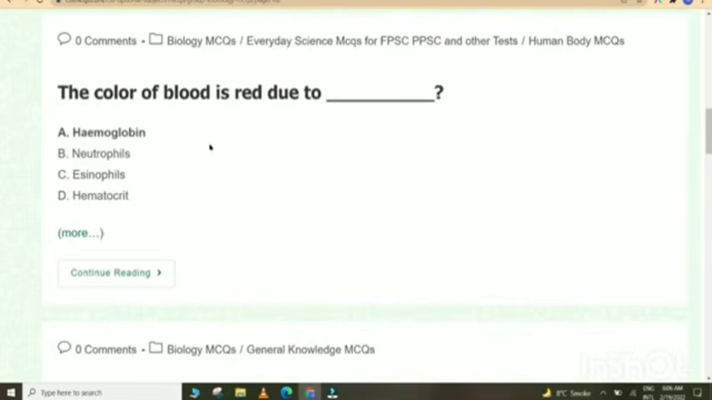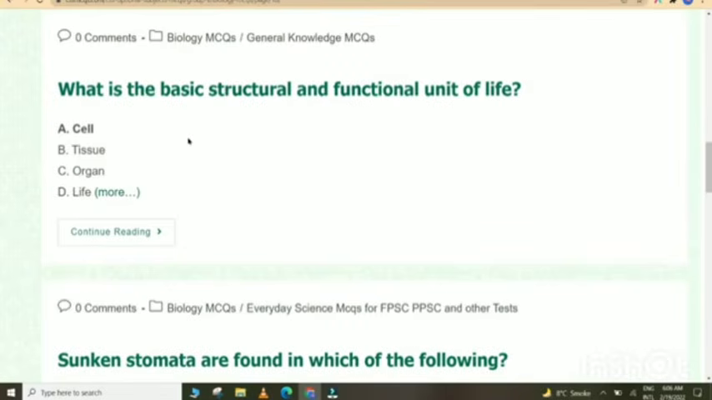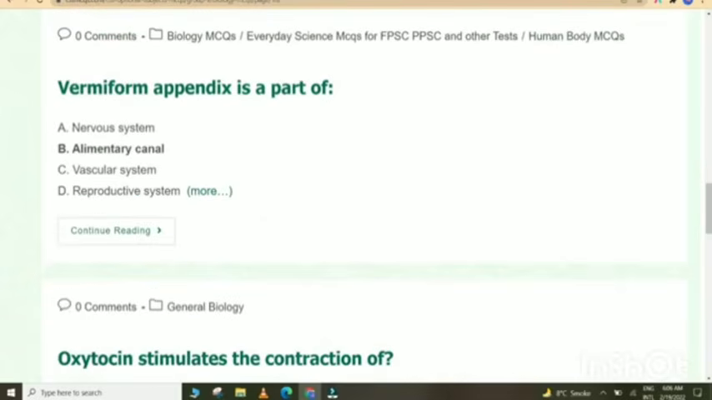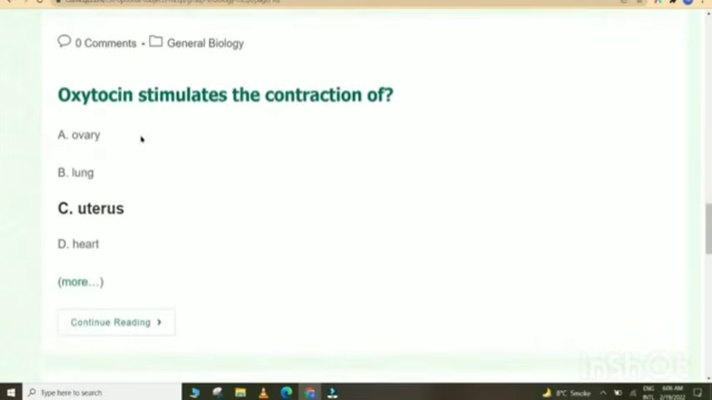The color of blood is red due to hemoglobin. What is the basic structural and functional unit of life? Cell. Sunken stomata are found in which of the following? Xerophytes. Vermiform appendix is a part of alimentary canal. Oxytocin stimulates the contraction of uterus.